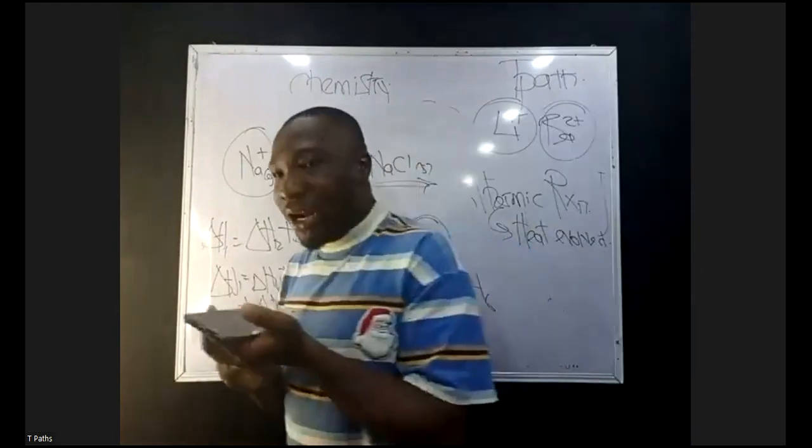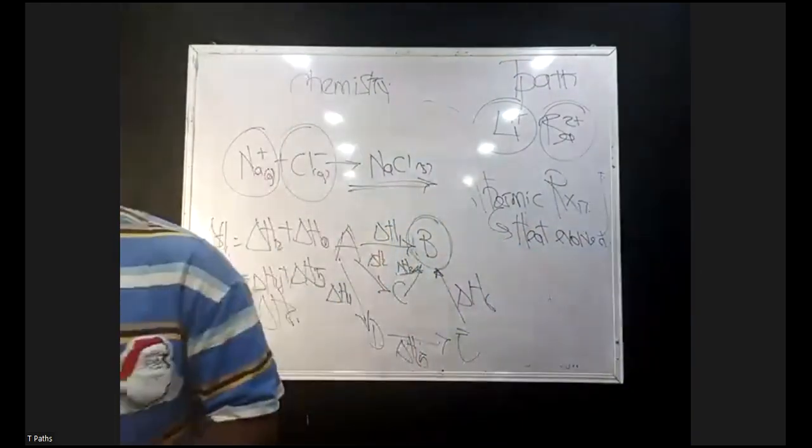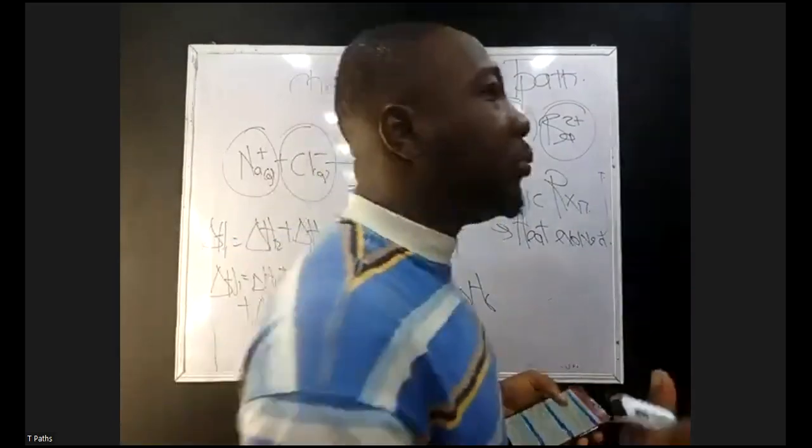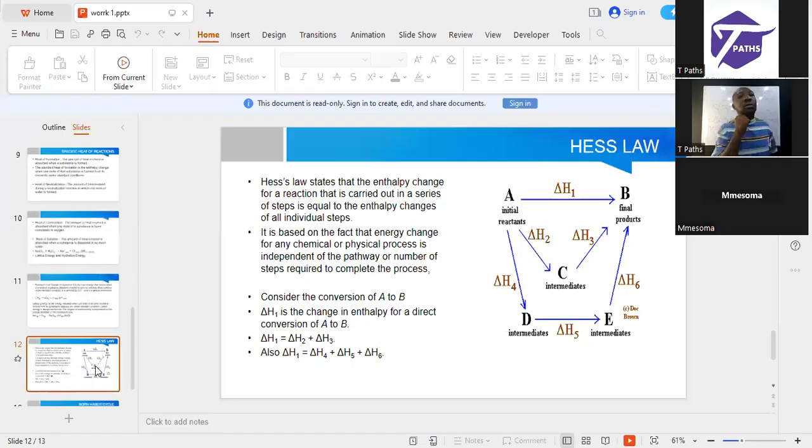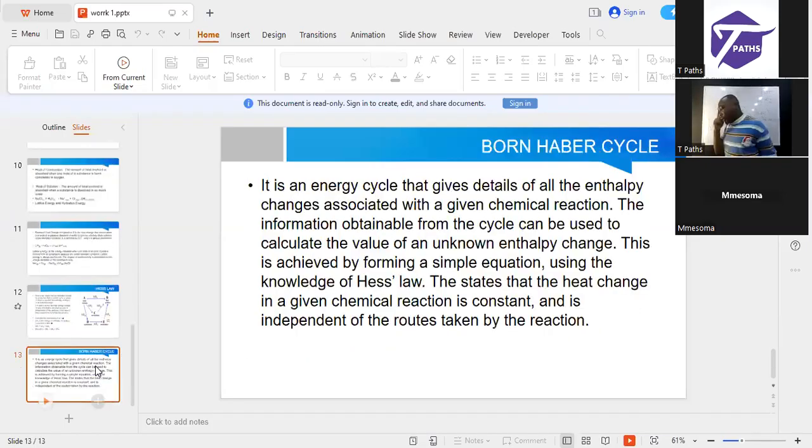The last one, Born-Haber cycle. I remember trying to explain lattice energy. And once you need to know about lattice energy, I said it's always exothermic. True. I'm going to be telling you guys that you can determine lattice energy of an ionic crystal using Born-Haber cycle.